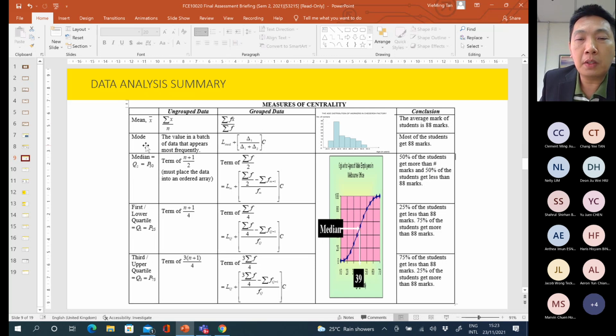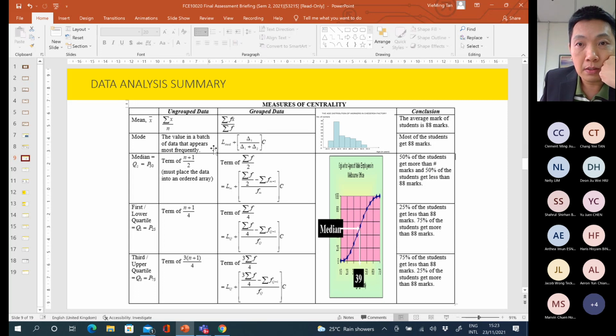Then the mode. If you want to solve for the mode using grouped data, the first step is you must identify which class is the modal class.